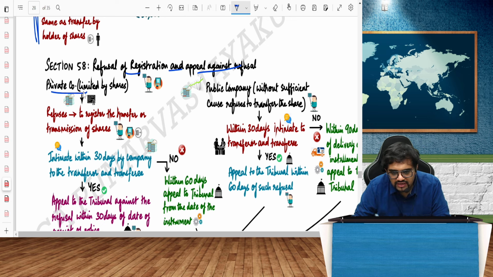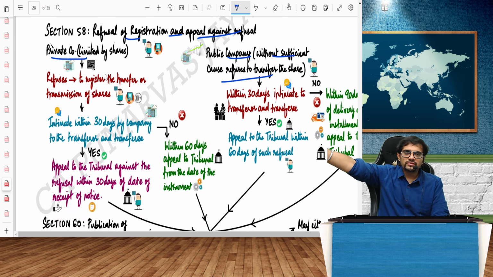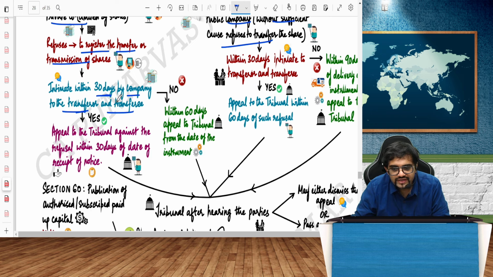That is private company, company limited by shares, public company, without sufficient cause refuse. If in a private company I go and say, sir, please change the name from A to PJ, in that case the company will register the transfer or transmission, or intimate within 30 days to the transferor and the transferee. If it is not intimated, what to do? If it is intimated, what to do? Appeal to the tribunal against a refusal within 30 days. If the company intimates to me, I can file an appeal immediately within 30 days. If they don't intimate, that 30 days is gone. So that's why 60 days time is given.